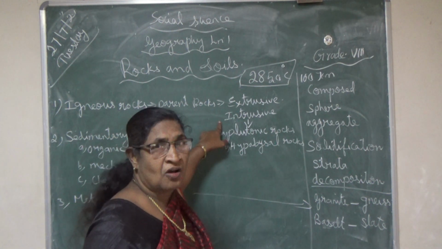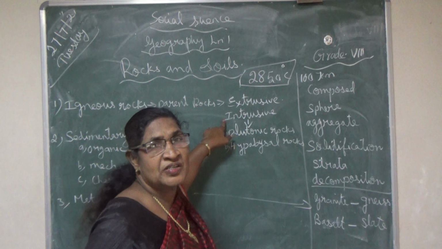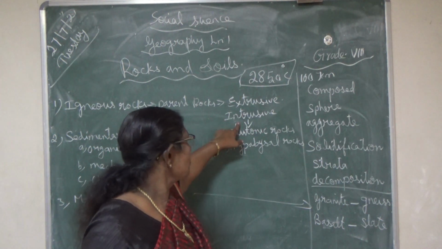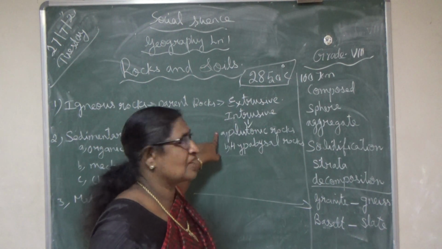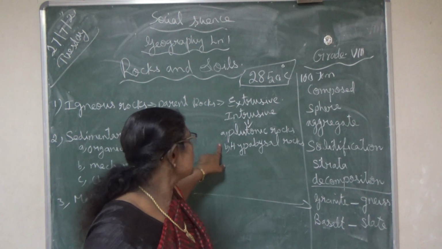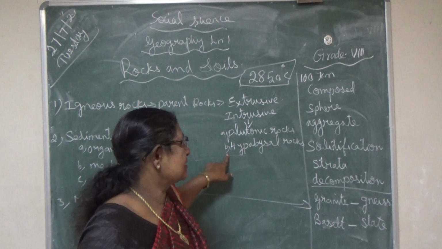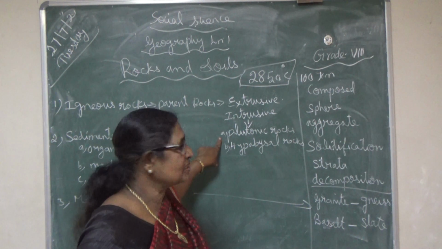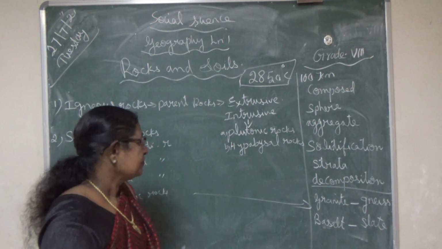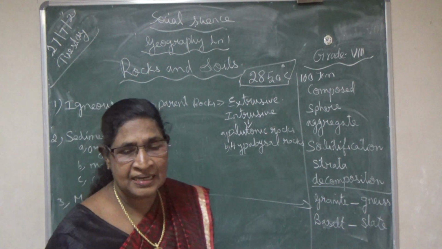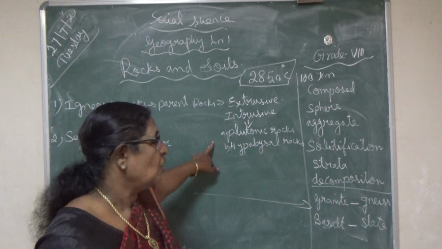That type of rock is called intrusive igneous rocks. These intrusive igneous rocks are again divided into two types. One is plutonic rocks, the second is hypabyssal rocks.